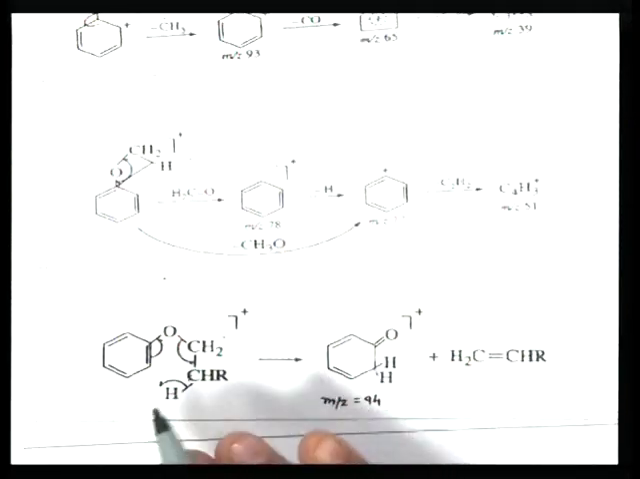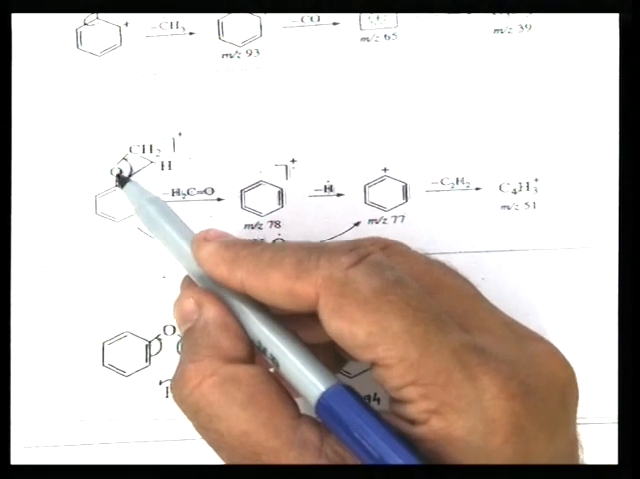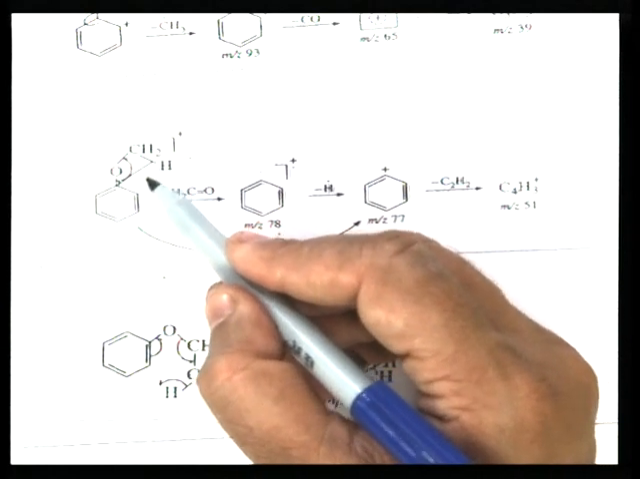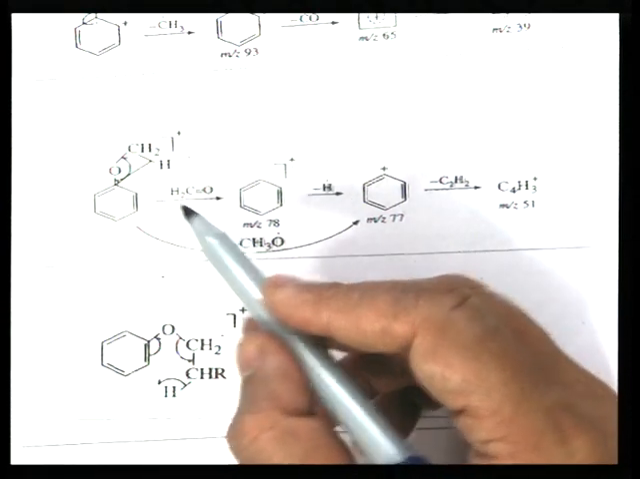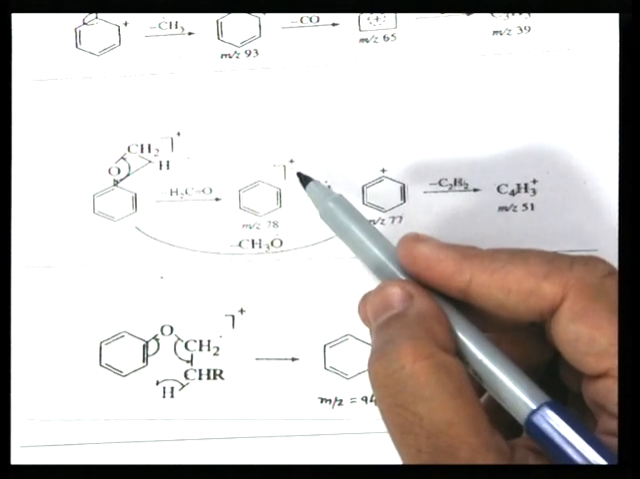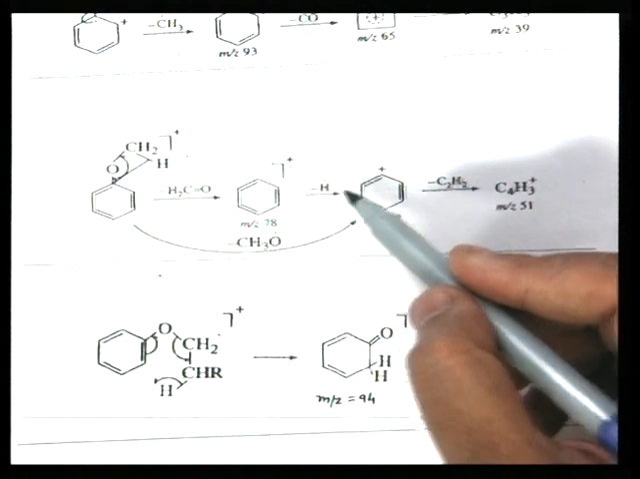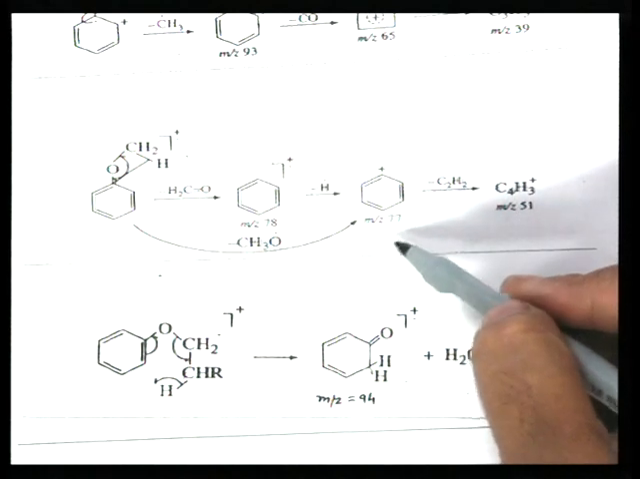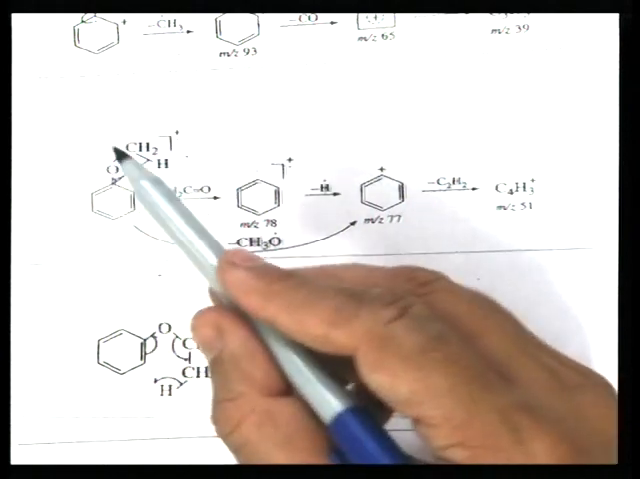Now, in the second case, this anisole molecule undergoes rearrangement. One electron from this carbon-oxygen bond goes to the other carbon-oxygen bond and an H radical is attached here. A neutral formaldehyde molecule is lost after rearrangement, so we get the m/z 78 radical cation, which loses an H radical to form the phenyl cation, a very stable cation due to resonance, having m/z 77.